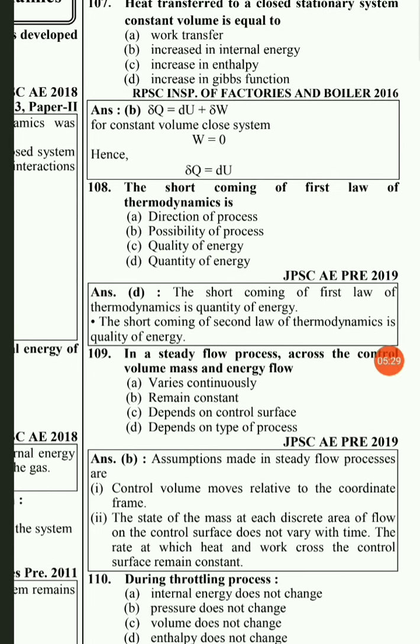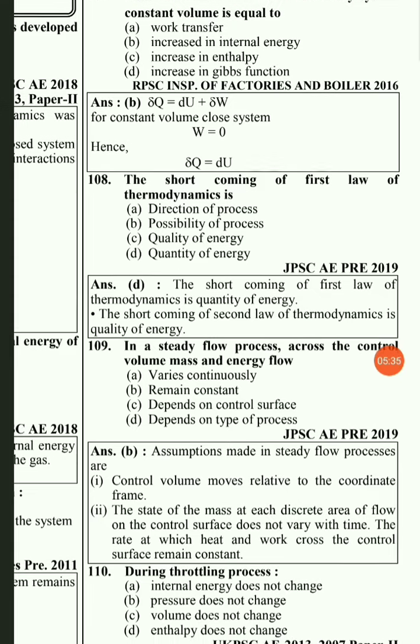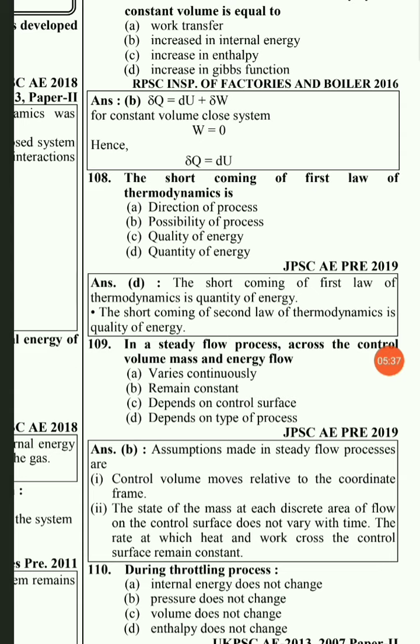A shortcoming of the first law of thermodynamics is, so the options are direction of process, possibility of process, quality of energy, and quantity of energy. The shortcoming is that, according to the first law of thermodynamics, we can convert one form of energy into another form. The statement is nothing but that energy can neither be created nor destroyed.